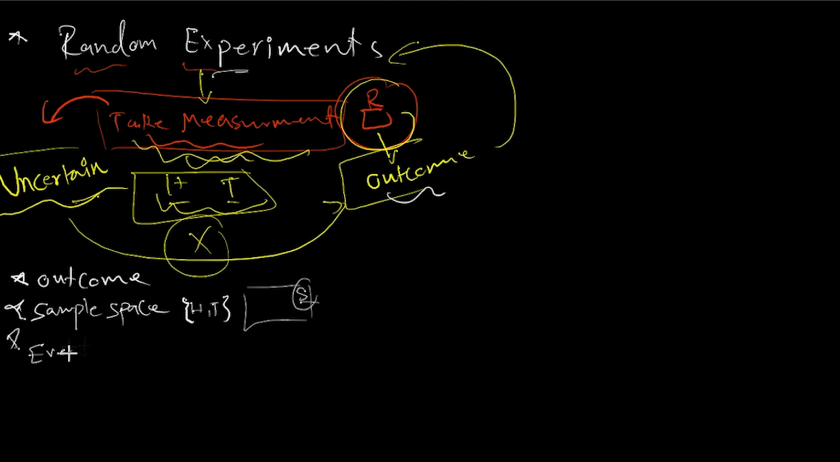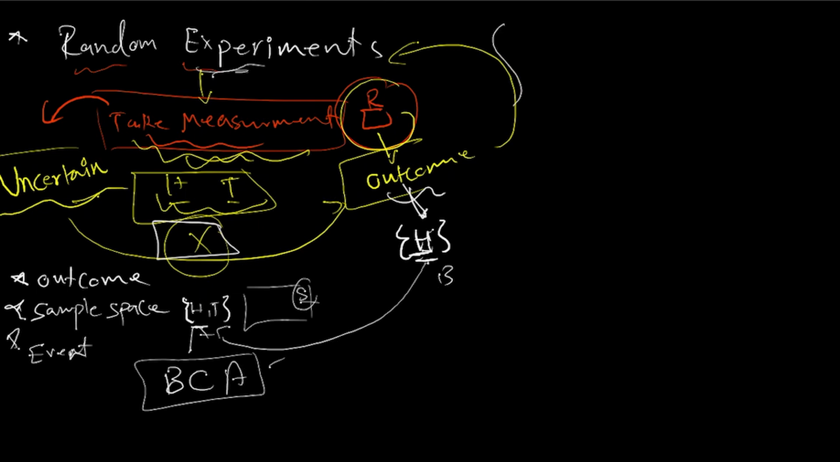Look at the word event. It's a subset of the sample space. Don't forget, it is a subset of this. So if this is A and this is B, it's basically to say that B is actually a subset of A.